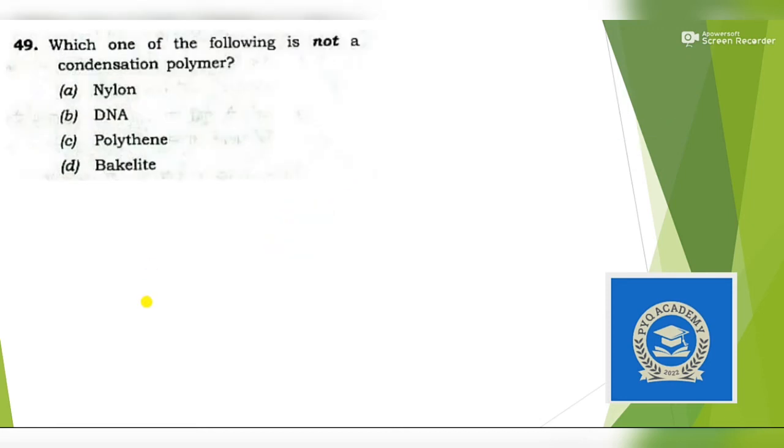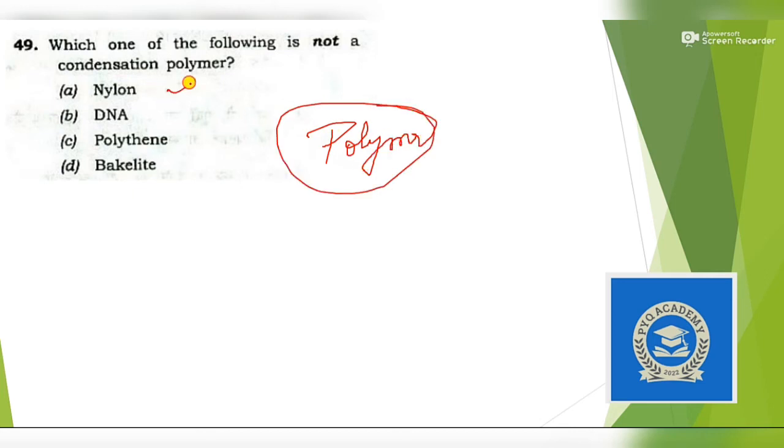Next question: which of the following is not a condensation polymer? Another question from the chapter on polymers. So nylon, DNA, and bakelite are condensation polymers. Polythene is not a condensation polymer; it is an addition polymer. We'll get the answer in this chapter. It is from class 12th NCERT chemistry part 2.